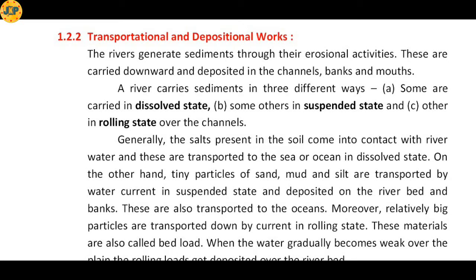Today we are going to discuss the remaining part of the chapter Change of the Earth's Surface, and the topic for today is transportational and depositional works of a river. In our earlier video we have already discussed the first work of a river, that is erosion, and in today's class we will discuss the transportational and depositional works of a river. So let's begin.